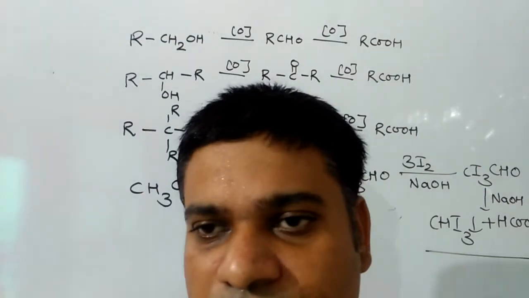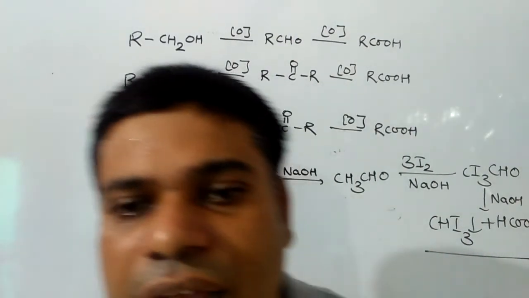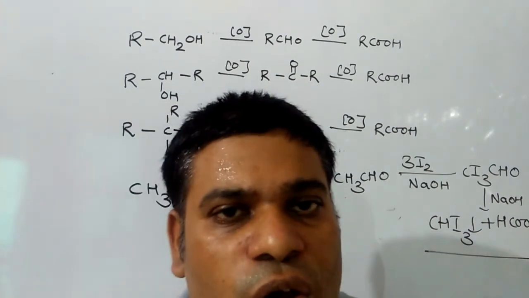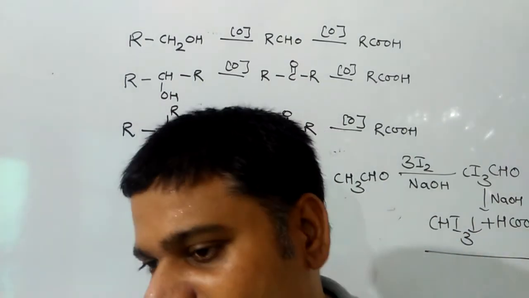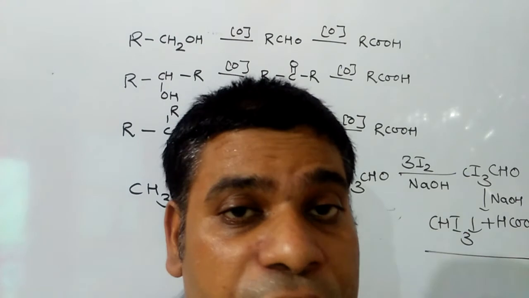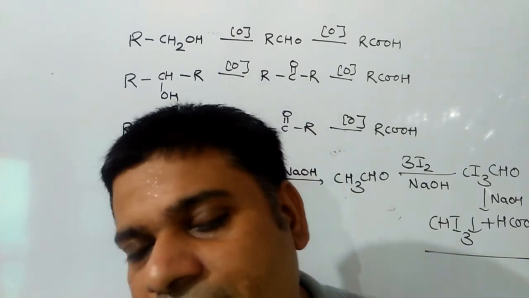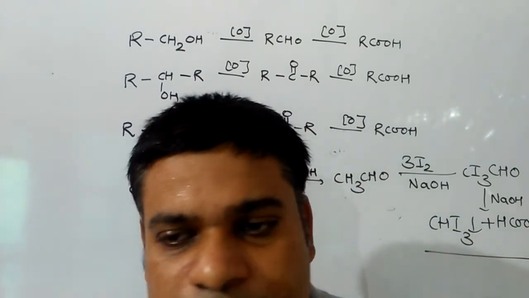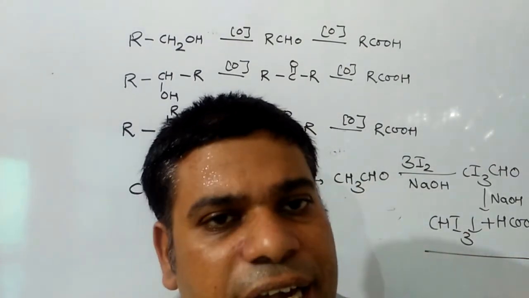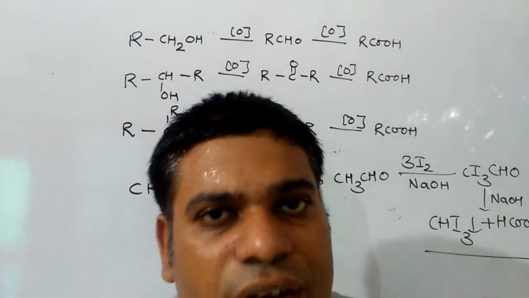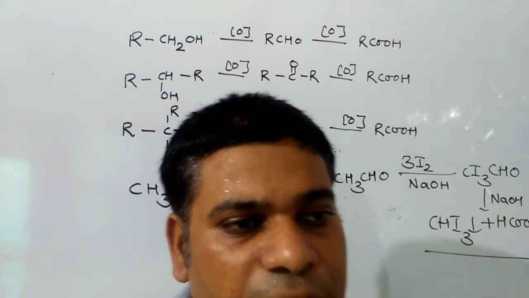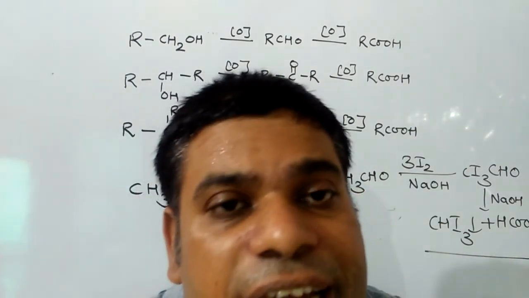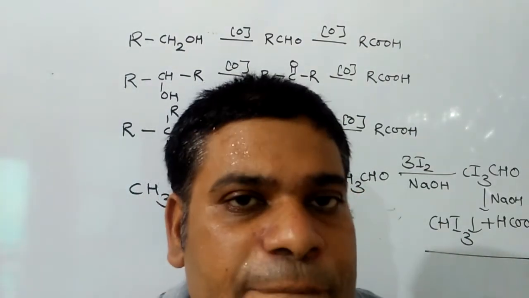As I have mentioned, Lucas reagent is HCl in presence of anhydrous ZnCl2, and due to this reaction, chloroalkane is formed and turbidity is produced. By noting the time of turbidity appearance, we can predict the nature of alcohol. If the turbidity appears immediately, the alcohol is tertiary; if after 5 to 10 minutes, secondary; and if on heating, primary.